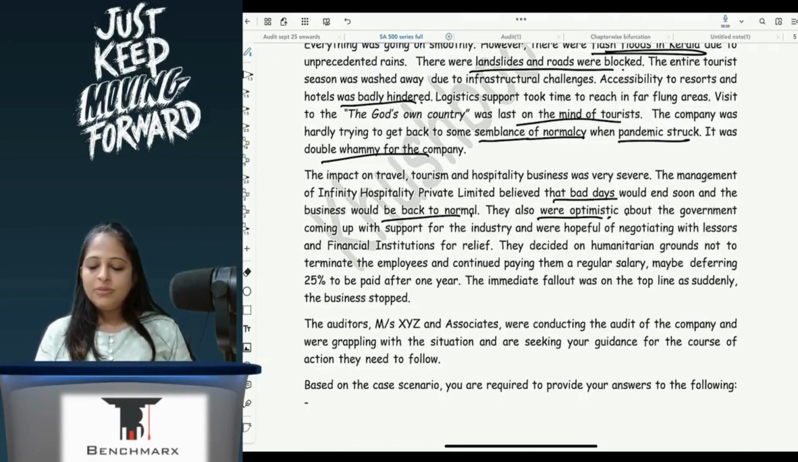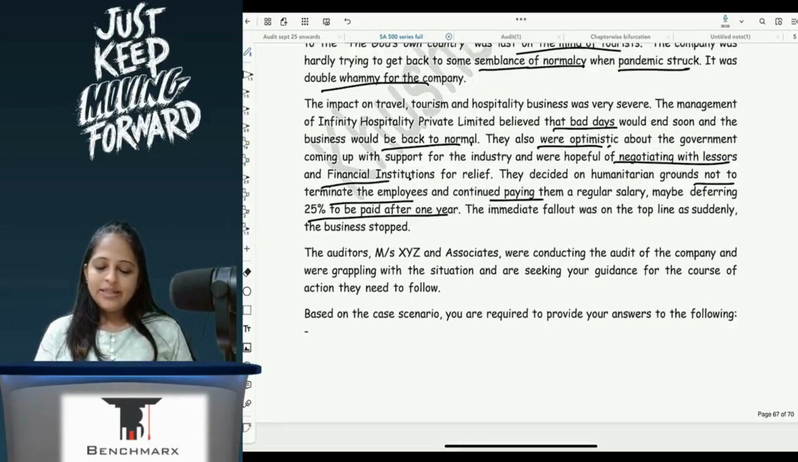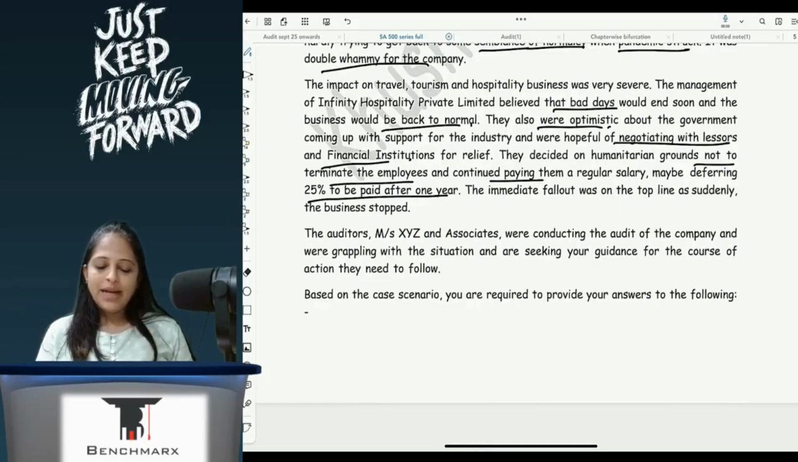They were also optimistic about the government coming up with support for the industry and were hopeful of negotiating with lessors and financial institutions for relief. They decided on humanitarian grounds not to terminate the employees and continued paying them, maybe deferring 25% to be paid after 1 year. The immediate fallout was on top line as suddenly the business stopped. The auditor XYZ was conducting audit of the company and was grappling with the situation and is seeking your guidance for the course of action they need to follow.